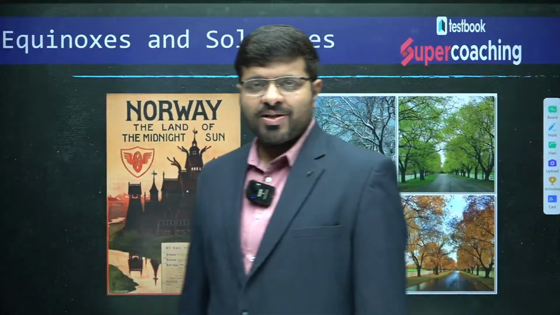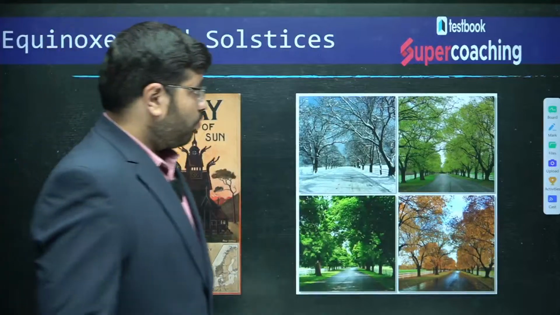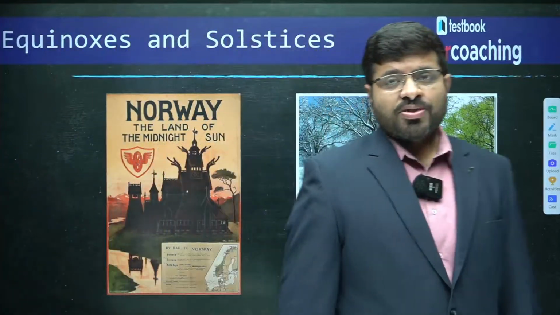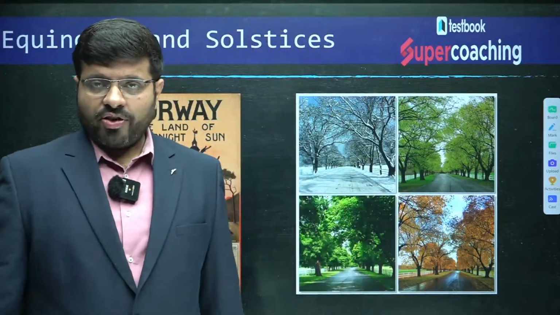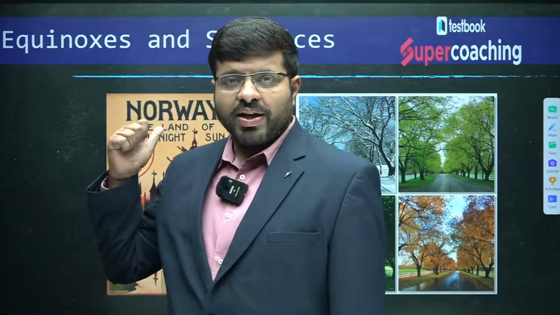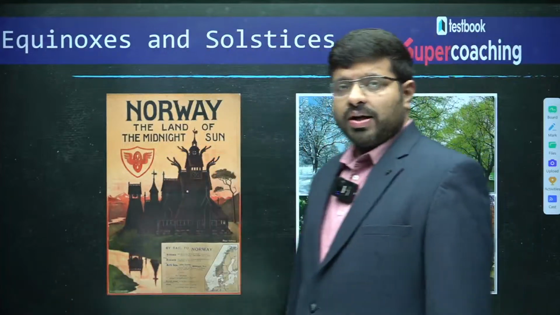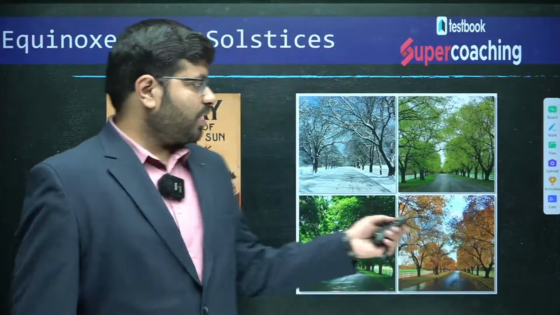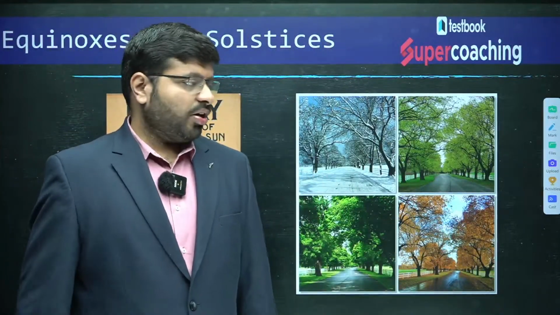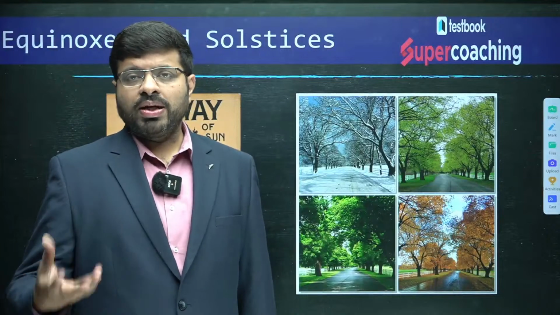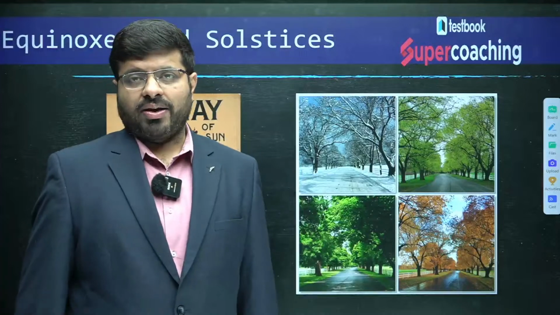This is Venkatesh, your faculty for geography, and in this session today, we will be discussing the concepts of equinoxes and solstices, where you will understand why Norway is called the land of midnight sun, as well as the distinct vegetation which you see in this picture. It marks the starting of spring, summer, winter, autumn; all these things we will try to understand.